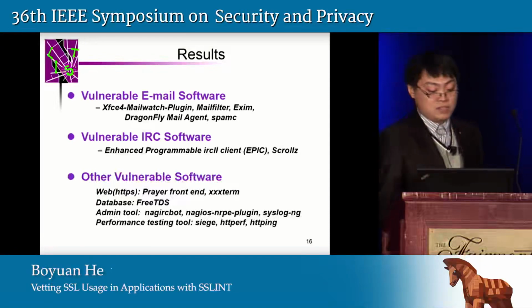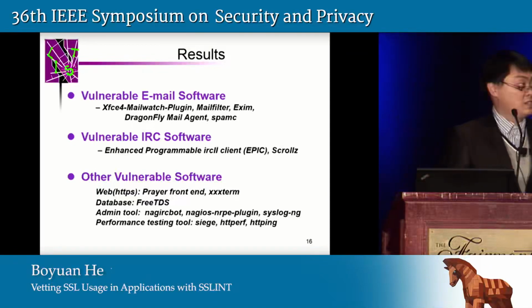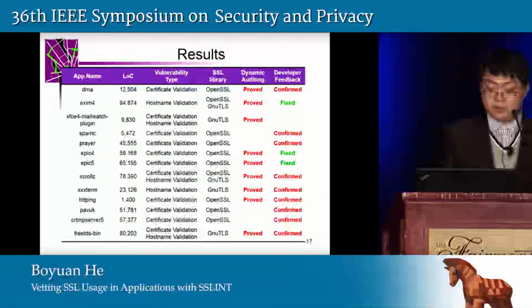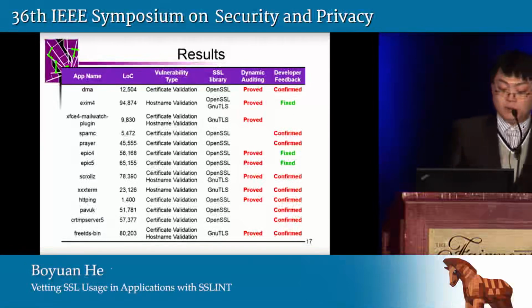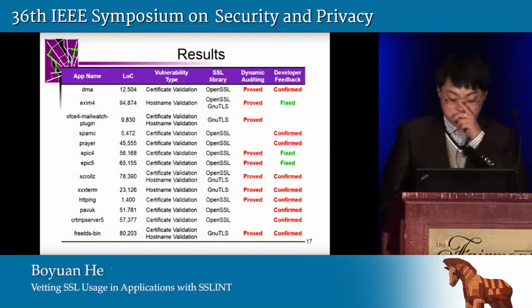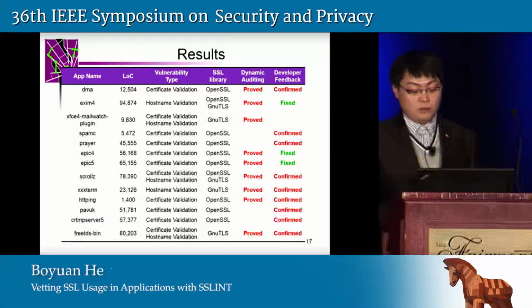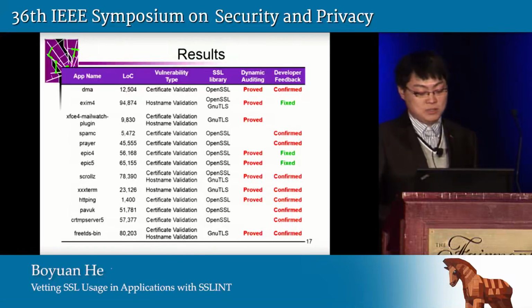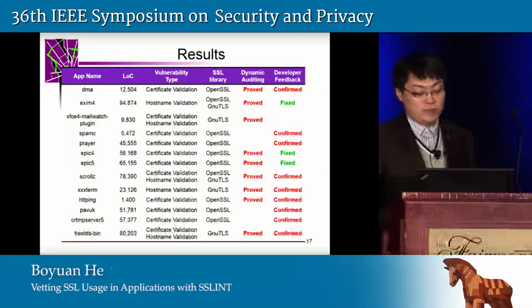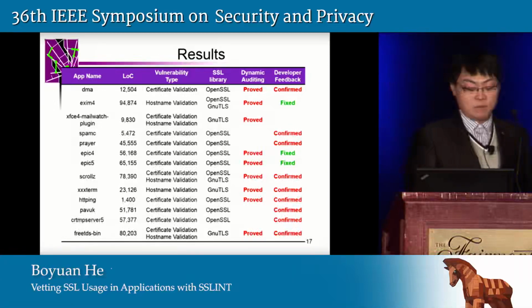And these vulnerabilities can lead to serious consequences such as privacy leakage and privilege escalation, and may cause great trouble for users. Here in the table are our measurement results in detail. As you can see, the size of the code for each vulnerable app is between a few thousand lines and more than 100,000 lines. 14 of the vulnerabilities are either confirmed or fixed by developers.